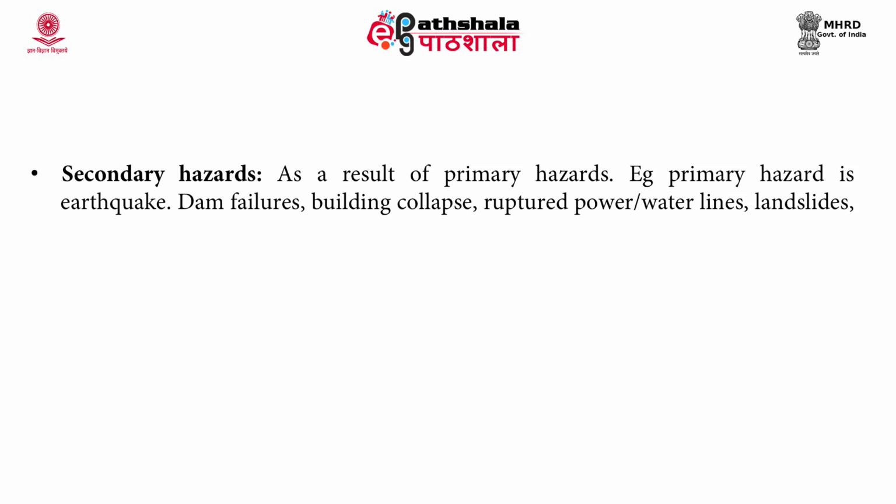Secondary hazards are caused as a result of the primary hazard. So, for example, if the primary hazard is an earthquake, a dam failure or building collapse can be a secondary hazard. Even ruptured power and water lines, landslides, and tsunami, which is an underwater generated earthquake, can also be a secondary hazard as a result of the earthquake.